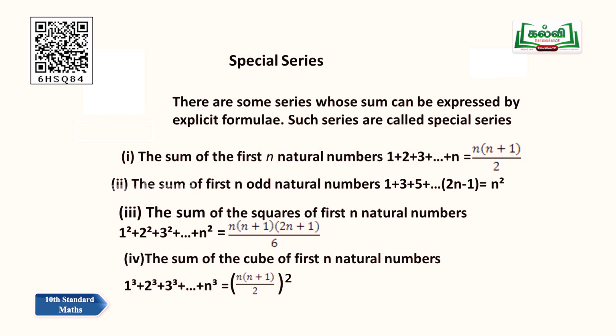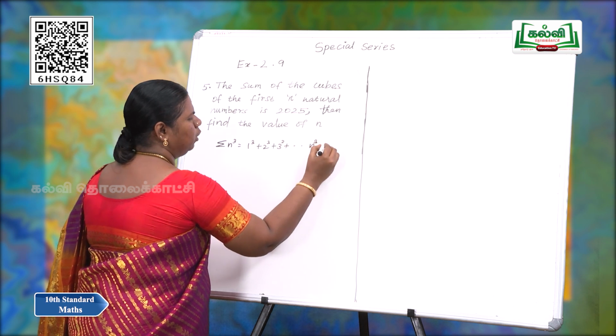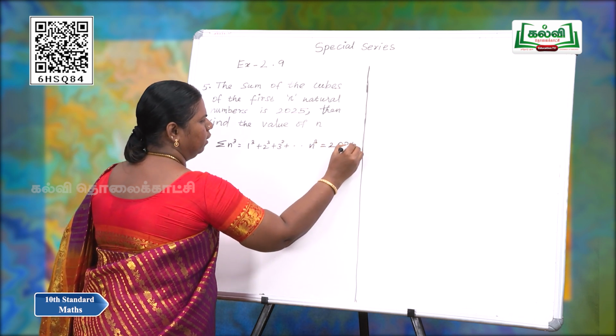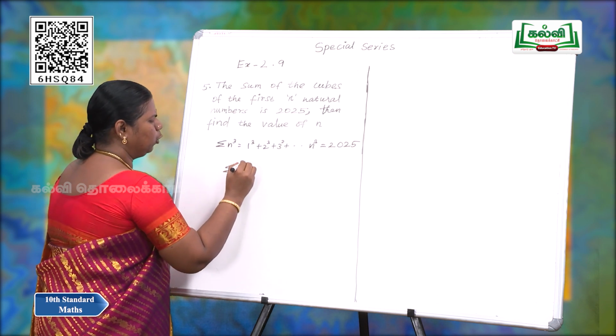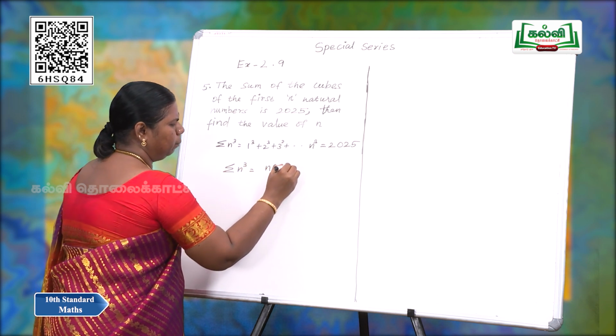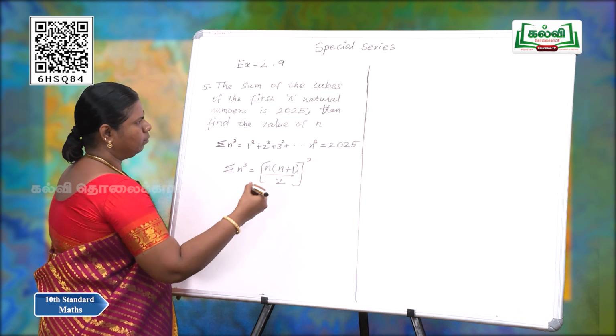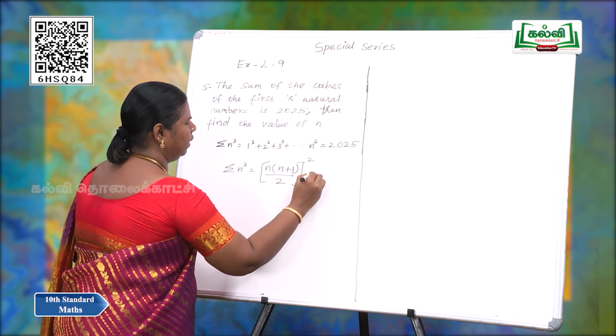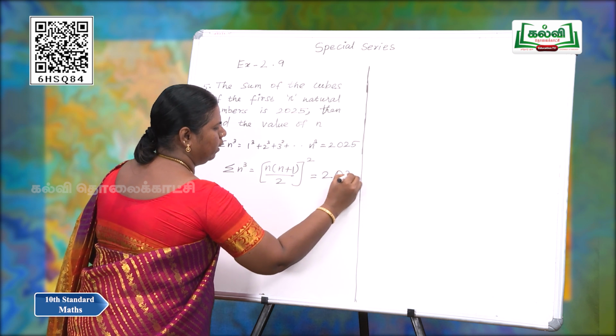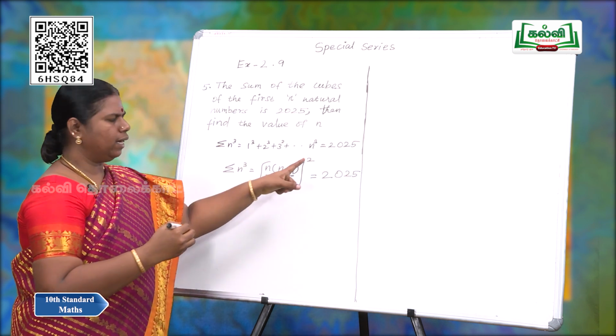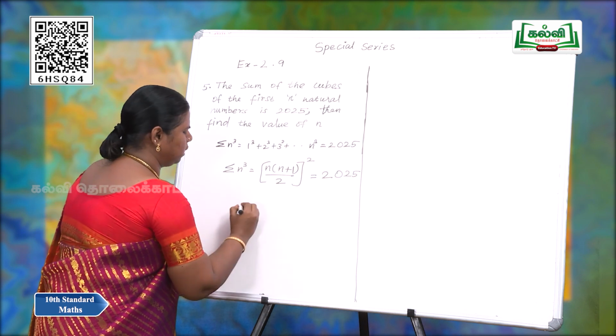Then find the value of n. Sum of the cubes is given. So, sigma n cube is equal to 1 cube plus 2 cube plus 3 cube and so on up to n cube, is equal to 2025. We have the formula sigma n cube is equal to (n into (n plus 1) by 2) the whole square, which is given as 2025. To remove the square, we have to take square root on both sides.